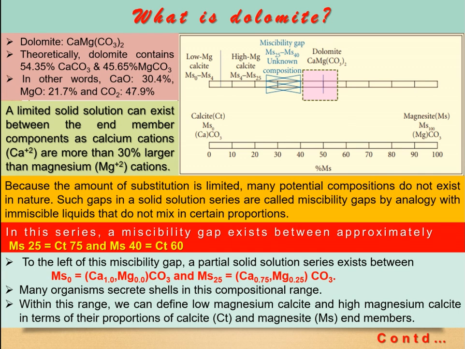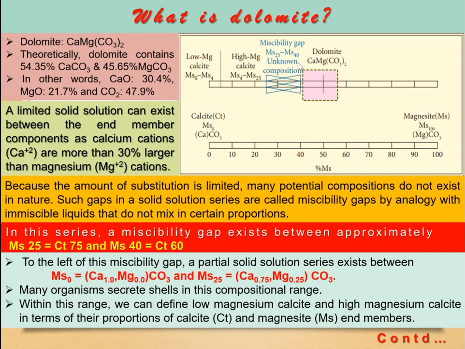Calcite plus magnesite will be 100. So magnesite 0 means calcite 100, magnesite 4 means calcite 96%, magnesite 25 means calcite 75%. Beyond that, it is observed that the range magnesite 25 to magnesite 40 cannot develop.